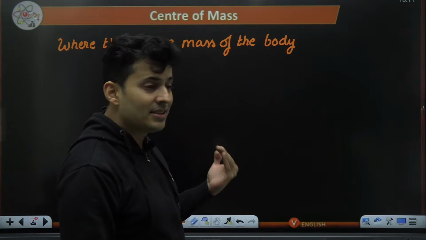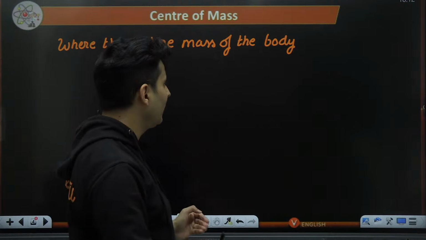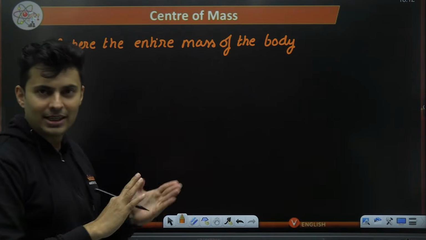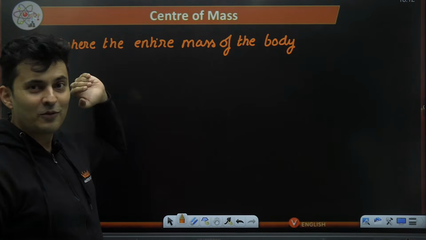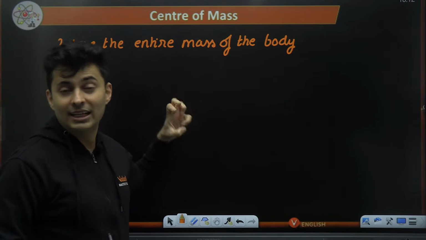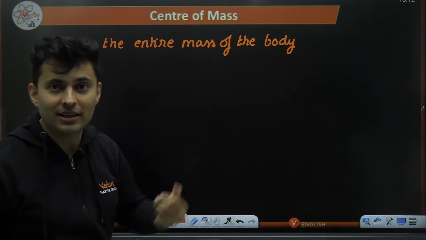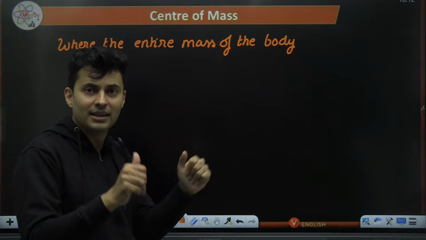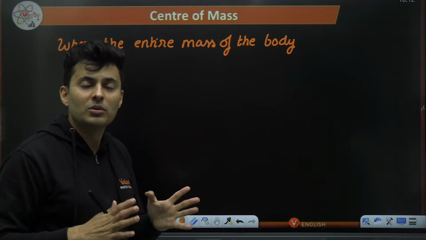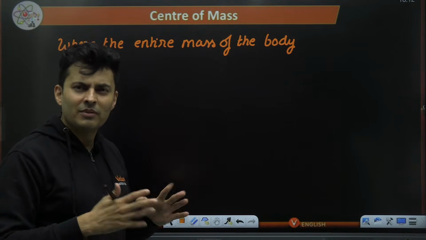And center of mass is different from center of gravity. Let me warn you in advance. We do not study center of gravity in JEE, we just study center of mass. Mass is different from weight. Mass is scalar, weight is vector. Mass is amount of matter, weight is the force, a vector, remember that. So two different things. Many people usually use it without even thinking, they feel center of mass and center of gravity are the same thing.